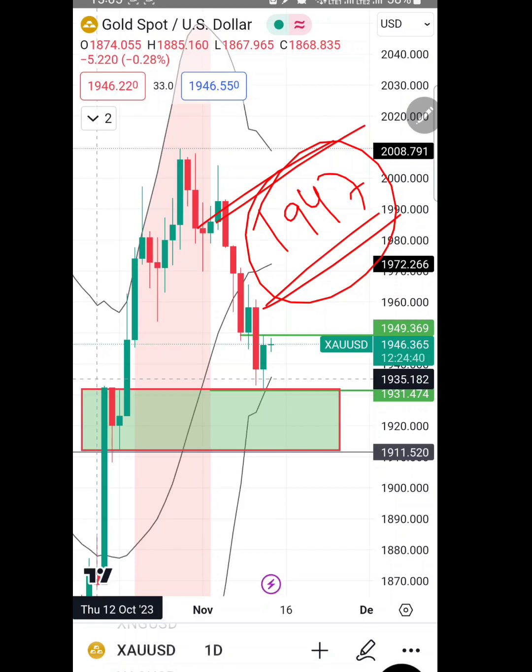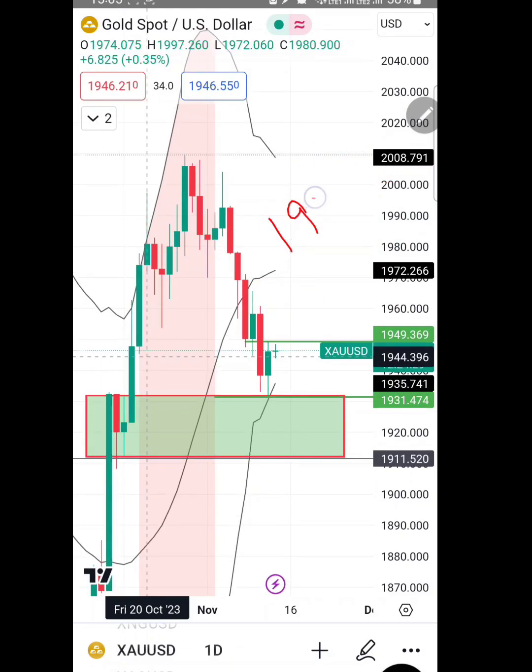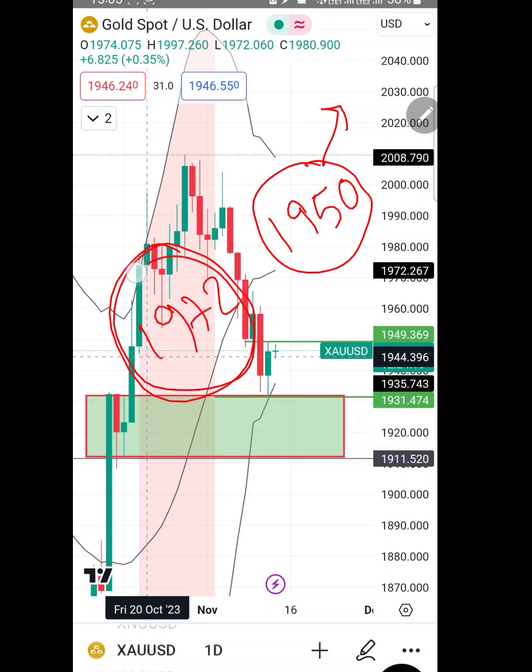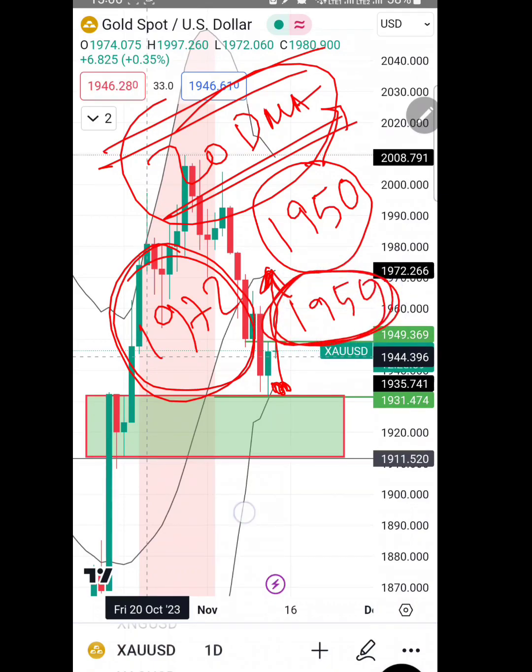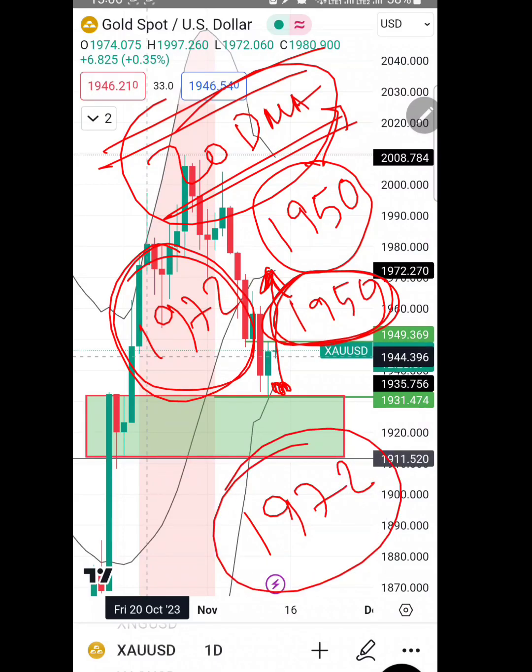So please note. If market starts bouncing from 1950 zone, it will become bullish and we may touch up to 1972 zone, from here, the bottom of the Bollinger Band, to the middle of the Bollinger Band and 20-day support. So this is the important one. This may be noted that we may bounce from 1950 zone. If 1950 maintains after data, we may touch 1972. This may kindly be noted.